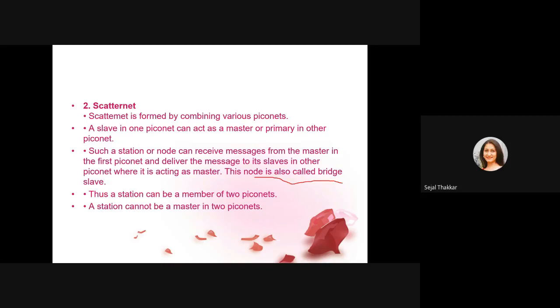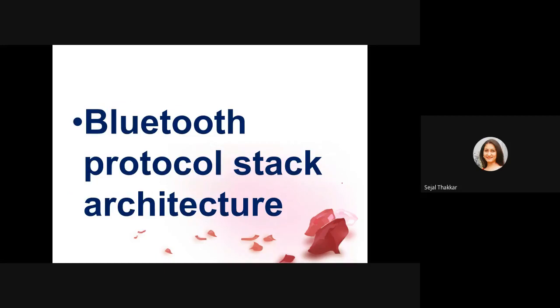So this station can be a member of two piconets, but this station cannot be a master in two piconets. It is known as a bridge slave. Now we will see the protocol stack architecture.